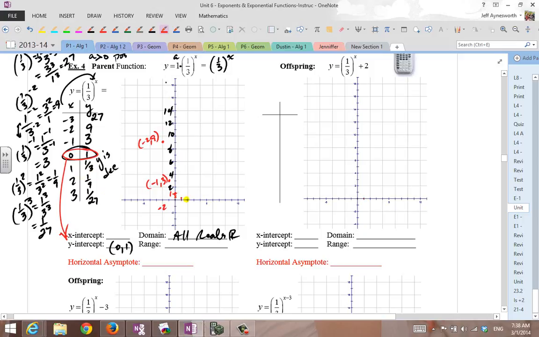2 comma 1/9, right 2, there's 2, and this is 4, and this is 6. So right 2, up a teeny bit. Right 3, up an even smaller bit, right above the axis here. So when you graph this function, it's decreasing, and the y values are getting smaller and smaller, but never equal to 0.